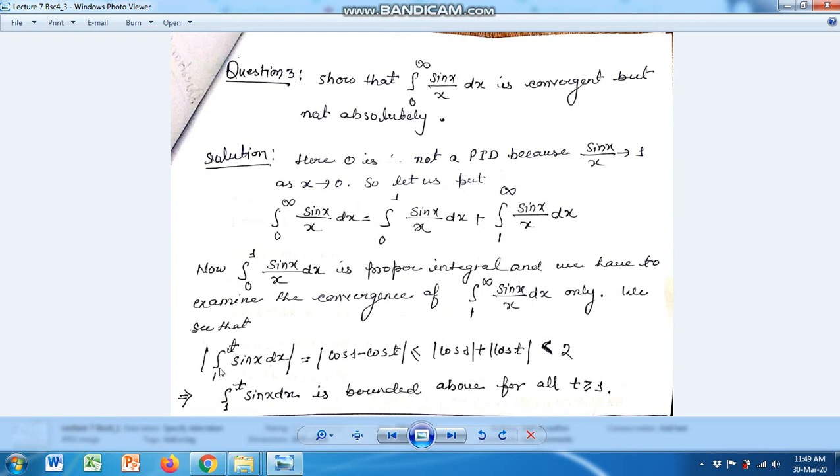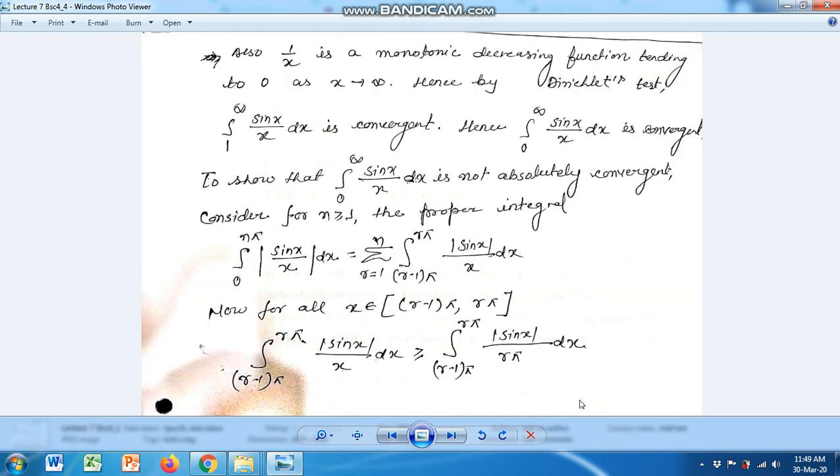We know that the integral from 1 to t of sin x dx is bounded for all t greater than or equal to 1. Also the function 1 upon x is monotonic decreasing and tends to 0 as x tends to infinity. Hence by the Dirichlet test the integral from 1 to infinity of sin x upon x dx is convergent. Therefore the integral from 0 to infinity of sin x upon x dx is also convergent.